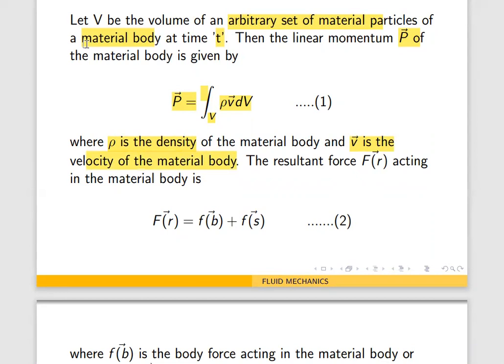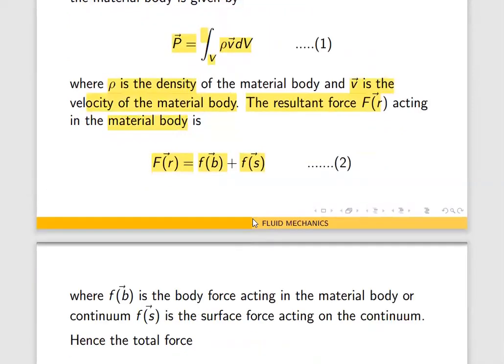Then the resultant force, all the total forces acting on that material body, let us say F_R, is equal to F_B plus F_S, where F_B is the body force acting on the material body and F_S is the surface force acting on the continuum through the surface. So this is the force acting on the material body.